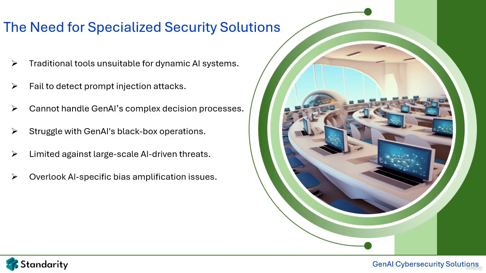Moreover, GenAI systems can inadvertently amplify biases present in their training data, leading to flawed outputs that traditional tools fail to detect. SecureNet mitigated this by integrating specialized tools designed to monitor and correct AI biases in real time.